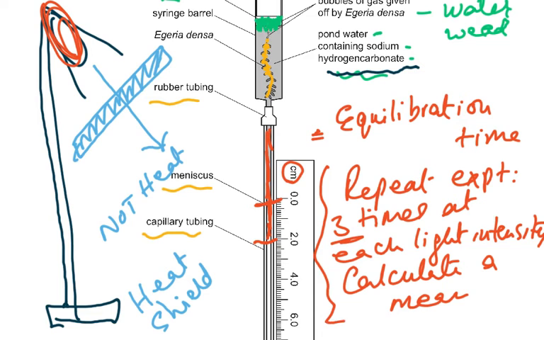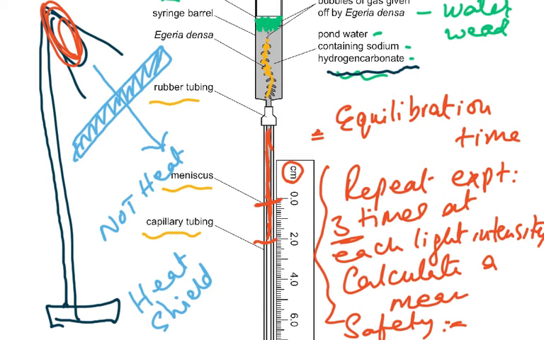This whole thing is 1 mark scheme point. Repeat experiment 3 times at each light intensity and then calculate the mean. And the last thing which you can write in every experiment is the safety protocol. The safety protocol means that you're going to tell me about, first of all, what is the risk of the experiment. Is this a low risk or a high risk? It's not a very high risk, it's a low or a medium risk experiment.